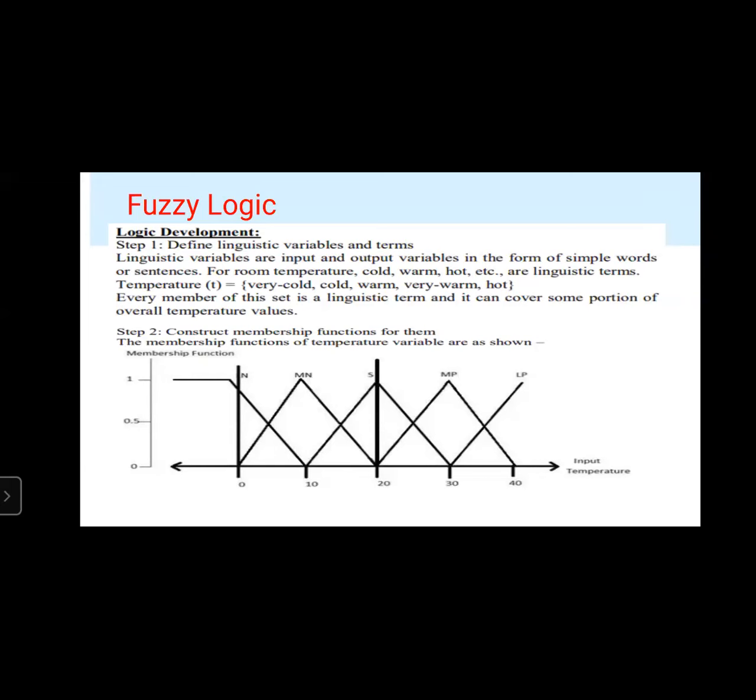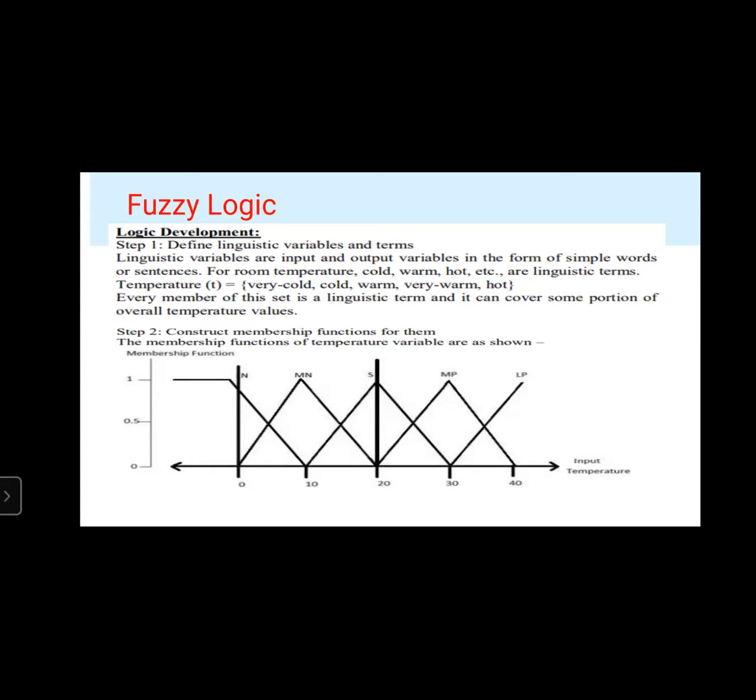So temperature T equals very cold, cold, warm. For room temperature, one is cold, next one is warm, and next one is hot. These are some of the linguistic terms used.